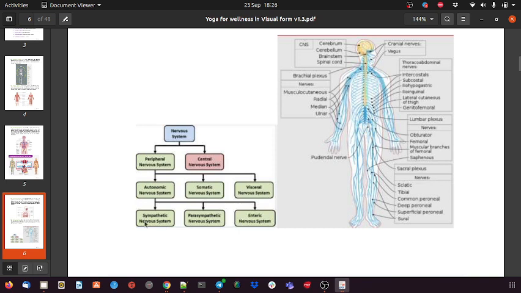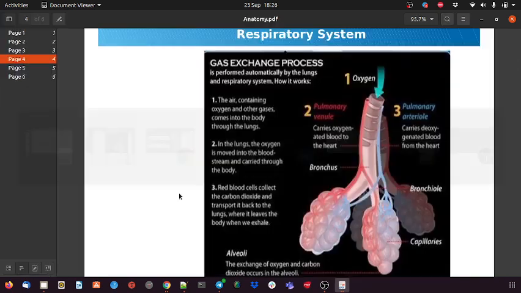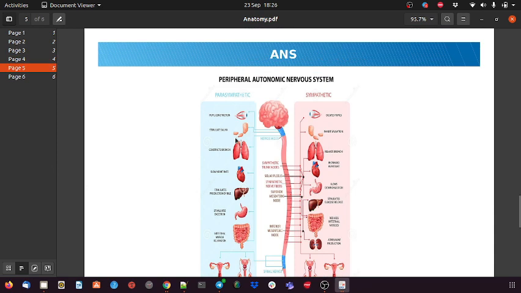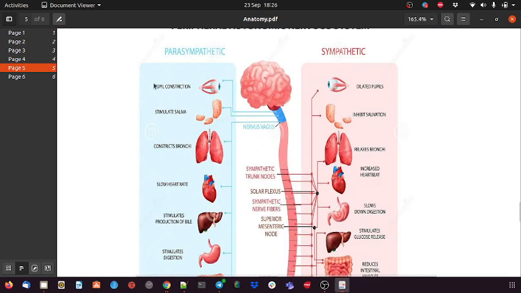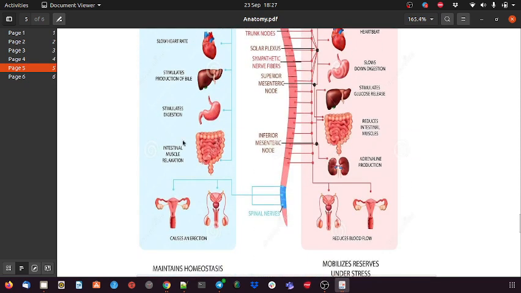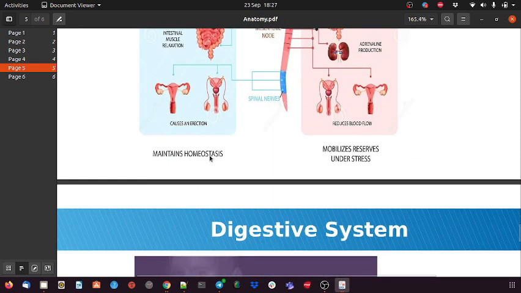In the parasympathetic nerve system, it stimulates the saliva and constricts the bronchi, and all those things happen to maintain homeostasis, and mobilize the reserves under stress.